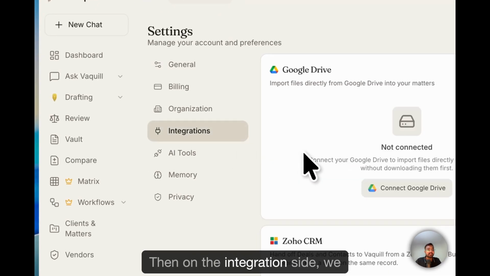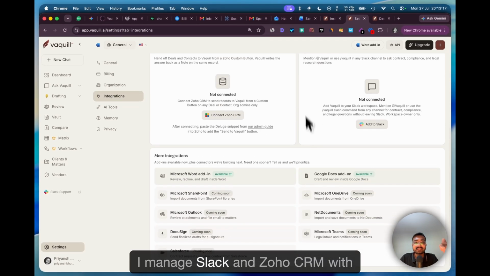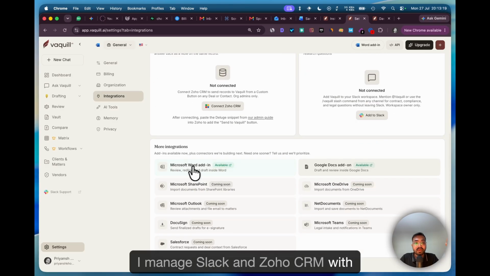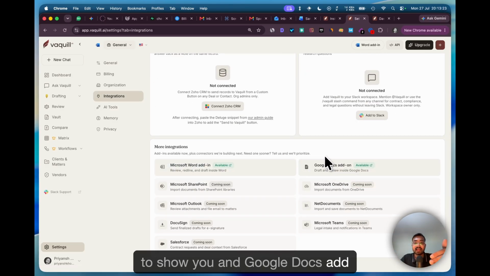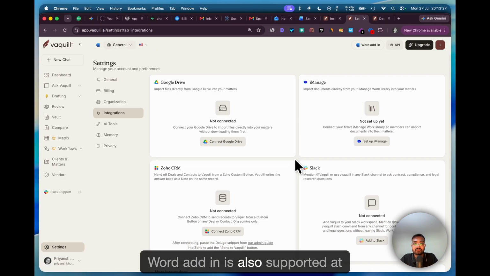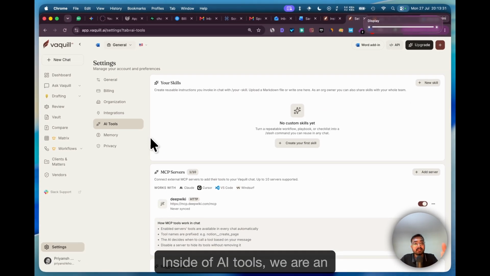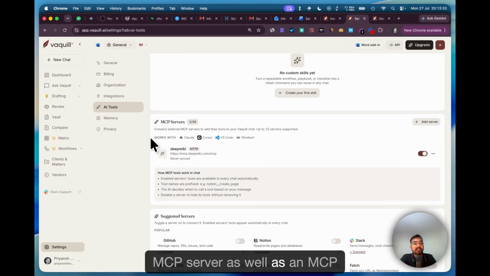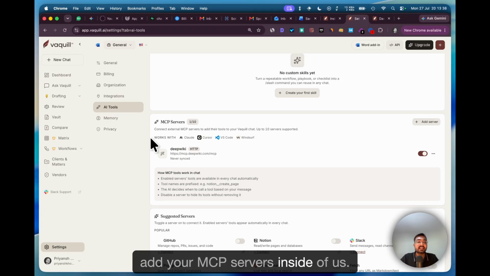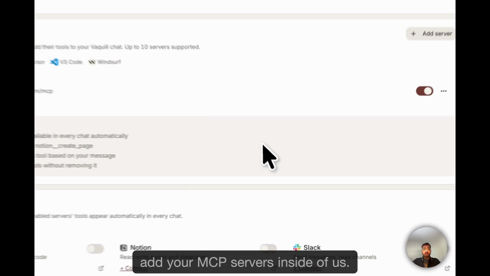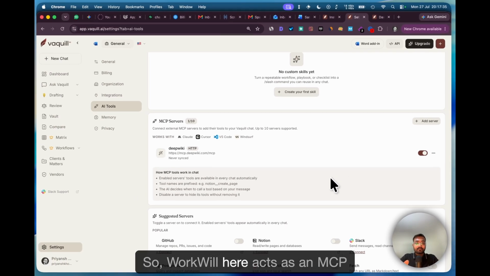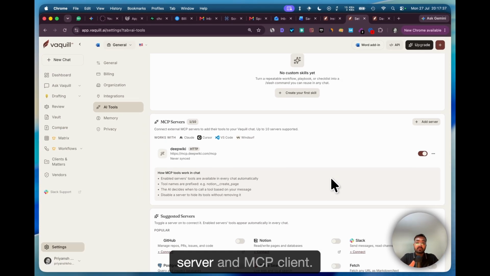Then on the integration side, we have Google Docs, iManage, Slack, and Zoho CRM, with the Microsoft Word add-in I just showed you, and a Google Docs add-on as well. The Google equivalent of the Microsoft Word add-in is also supported at this moment. Inside of AI tools, we are an MCP server as well as an MCP client. So what that means is you can add your MCP servers inside of us. So Workwill here acts as MCP server and MCP client.